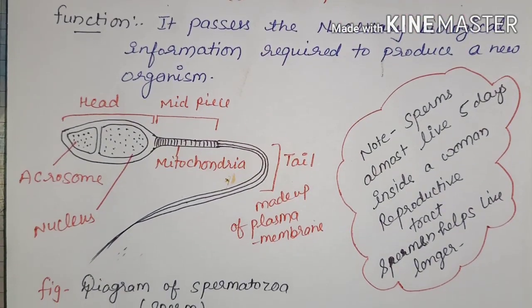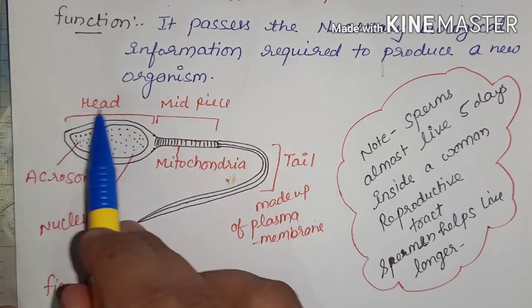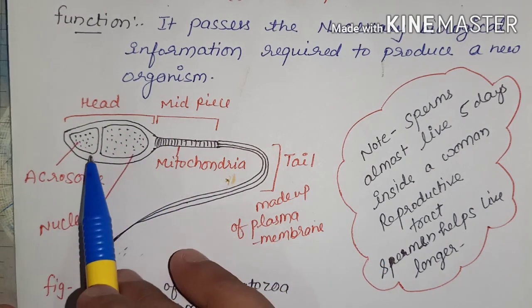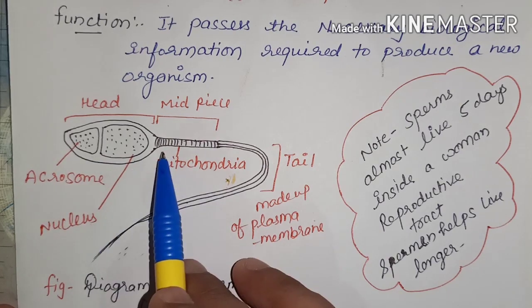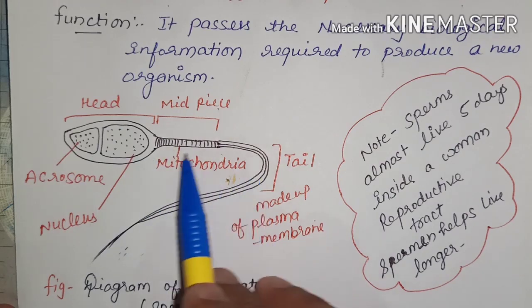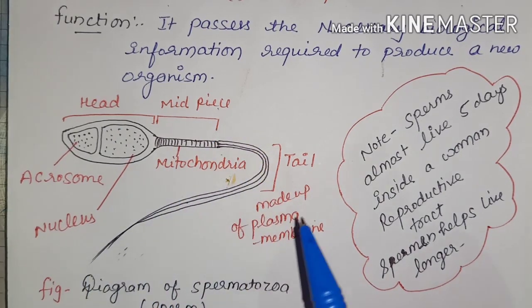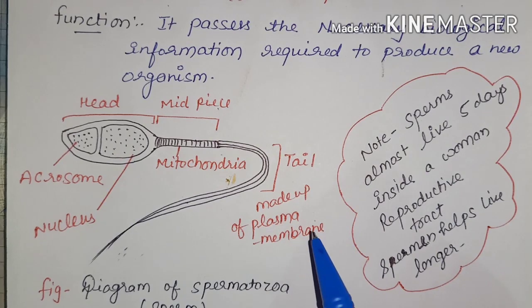The structure of sperm, spermatozoa, is drawn here. That is the head portion. The head portion contains two parts: acrosome and nucleus. The second is the middle piece that contains mitochondria. And the third part is the tail that helps in locomotion, made up of plasma membrane.